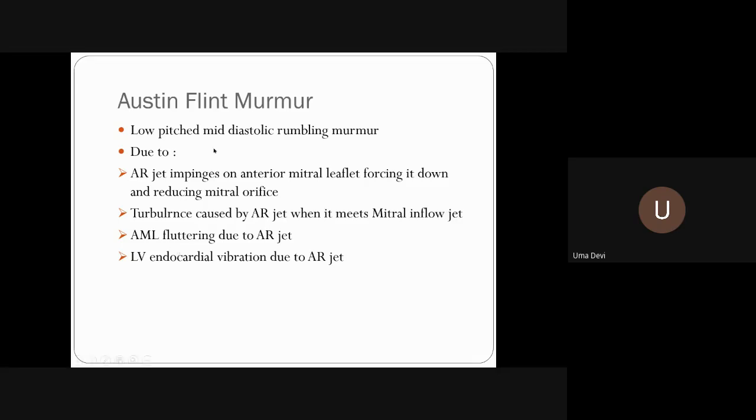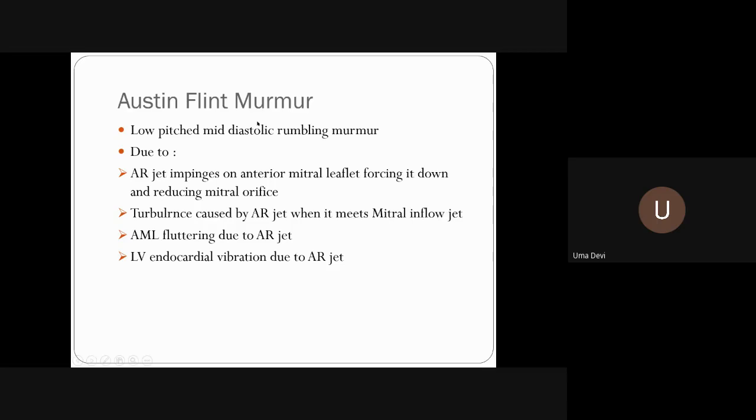Then what is this Austin Flint murmur? Functional mitral stenosis murmur. It's a mid-diastolic murmur that happens because the regurgitant jet hits the anterior mitral leaflet. Usually it occurs only in acute AR. In chronic AR, you're not going to see this.